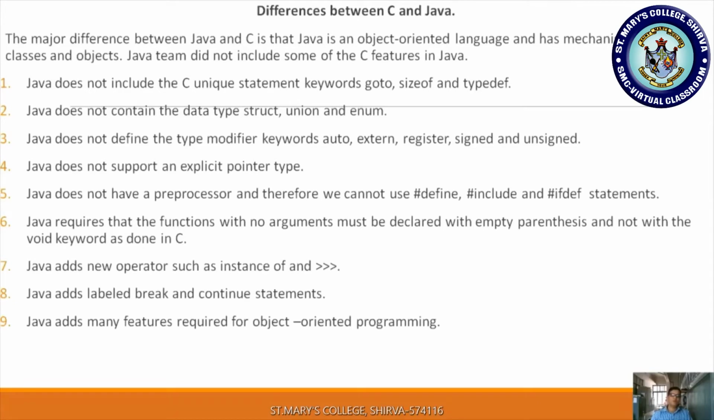We will see these three right shift symbols. This instanceof and the triple right shift symbol is a very important two-marks question. Please go through it. Instanceof and the triple right shift operator. Java adds labeled break and continue statements. Here we have labeled break and labeled continue statements. Java adds many features required for object oriented programming. It also has additional features beyond C and C++.